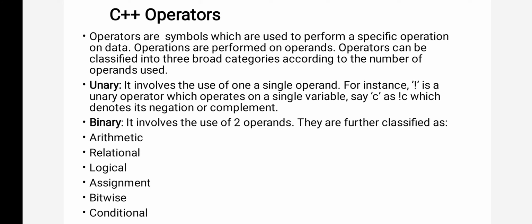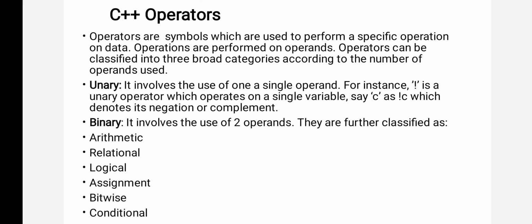What is a unary operator? See, if the operator is performing some action on only a single operand, then that is called a unary operator. A unary operator is nothing but only one operand and an operator.